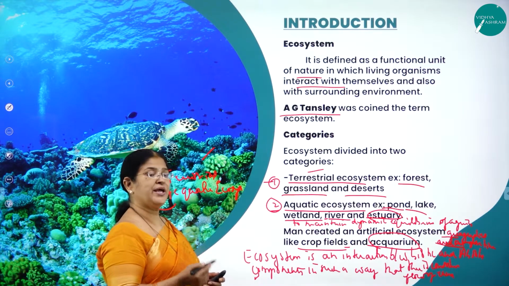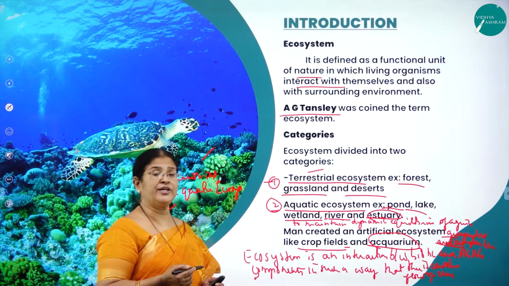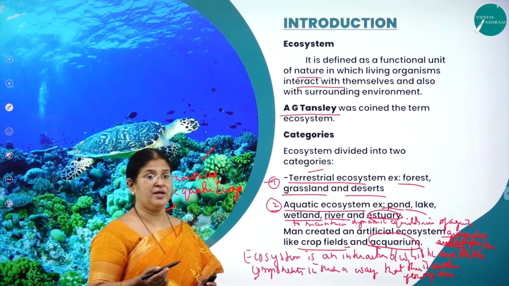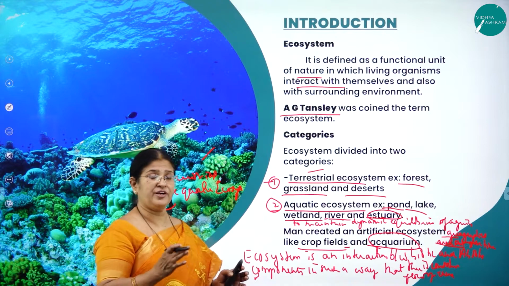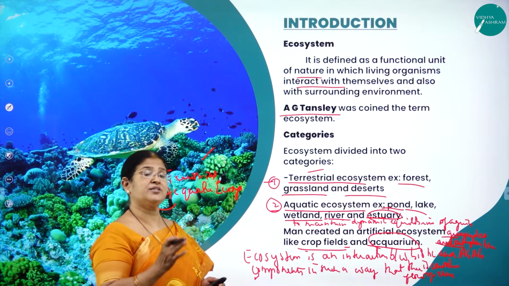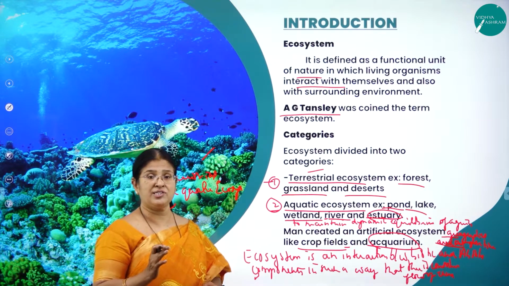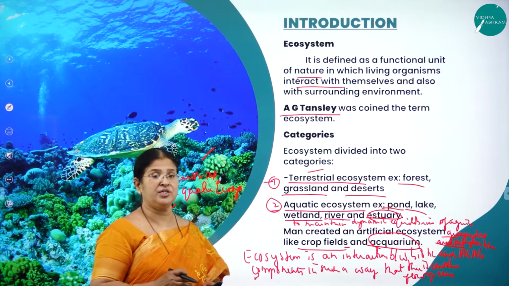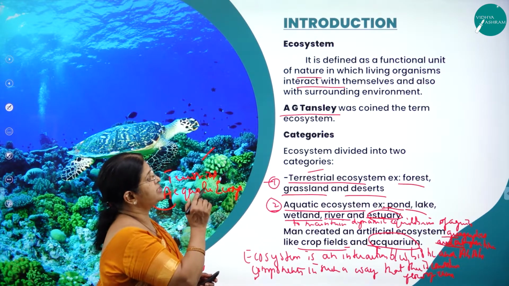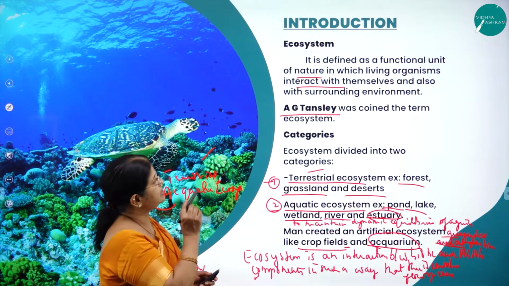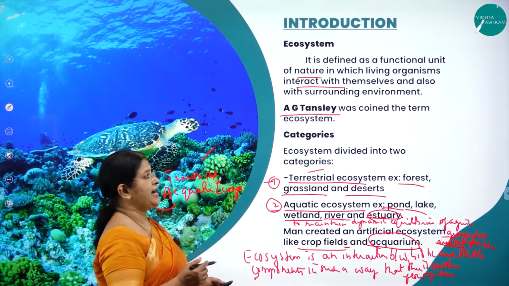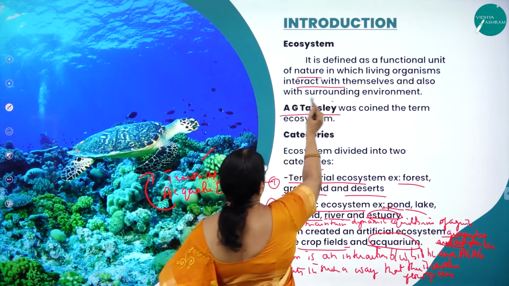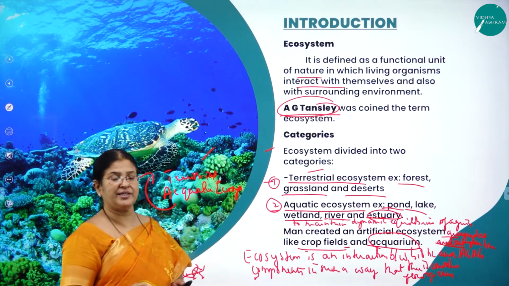So what is ecosystem? Ecosystem is an interaction between the biotic, biotic means living components, as well as the non-living components, that is abiotic components, in such a way that there is a flow of energy from one level to another level, and it is very important to maintain an ecological balance in the planet Earth. And as I said, it is the structural and functional unit of the biosphere. So it is defined as a functional unit of nature in which living organisms interact with themselves and also with the surrounding environment. And who coined the word called ecosystem? It was A.G. Tansley.